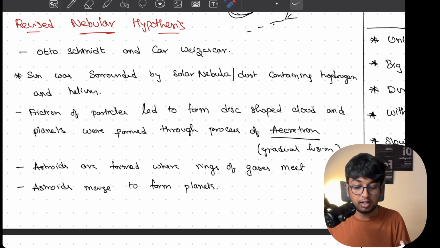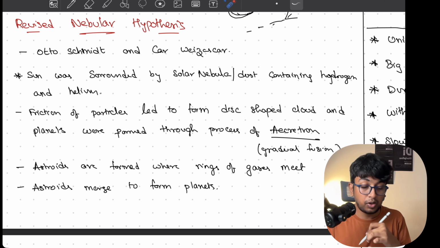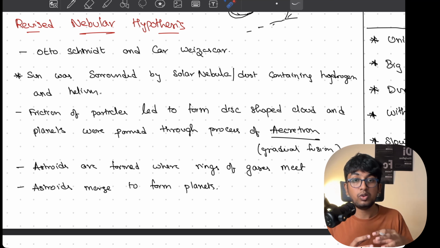That is what Otto and Carr are saying: in the revised nebular hypothesis, asteroids were formed from the ring of gases, and then the asteroids merged to form planets. So from this particular disc-shaped cloud, asteroids are formed, and then these asteroids merged to form planets. What the nebular hypothesis is telling is, they are also not talking about the sun. They are talking about how planets were formed. This is the major concept here.